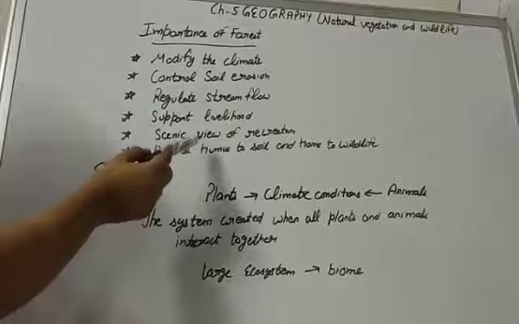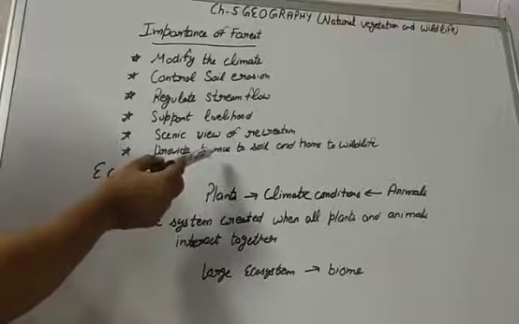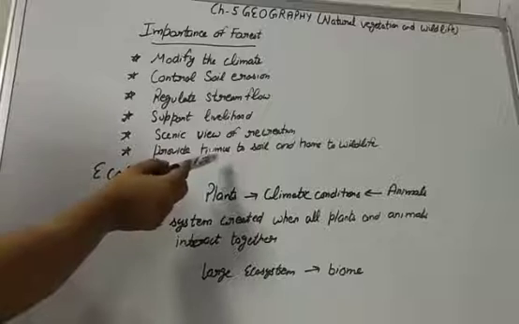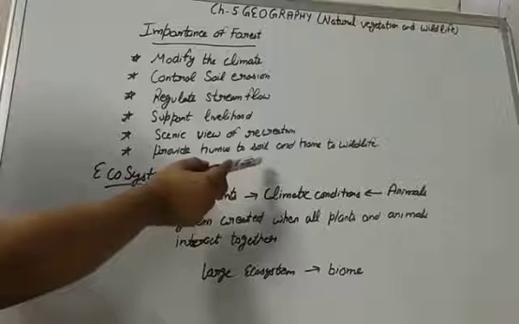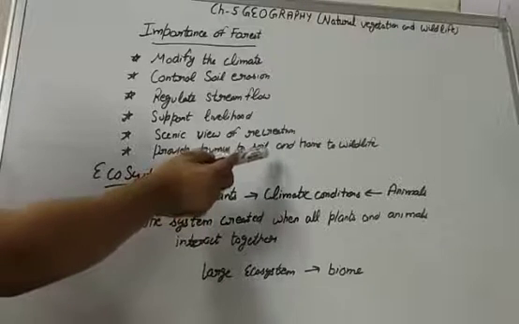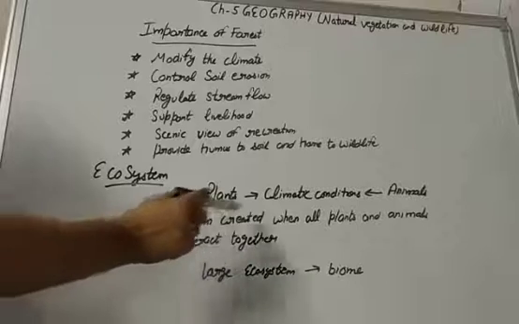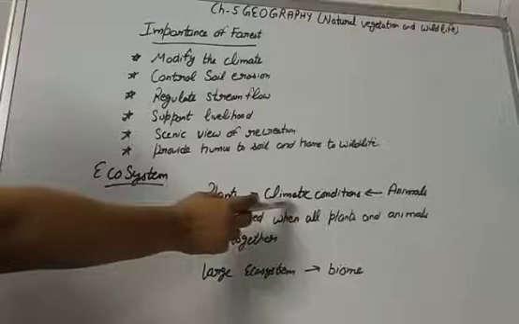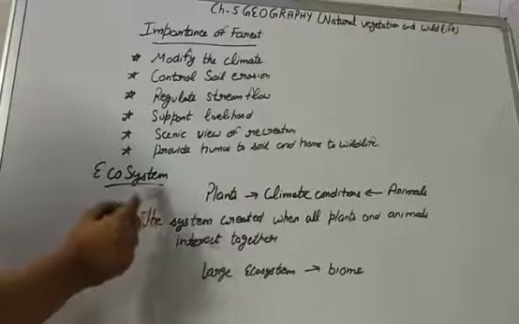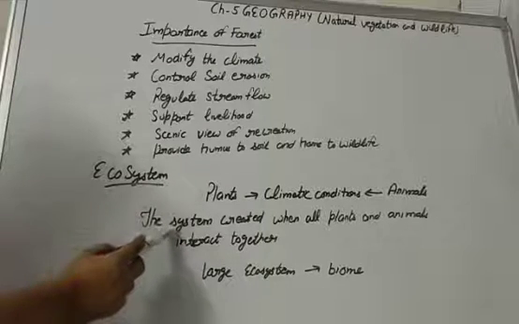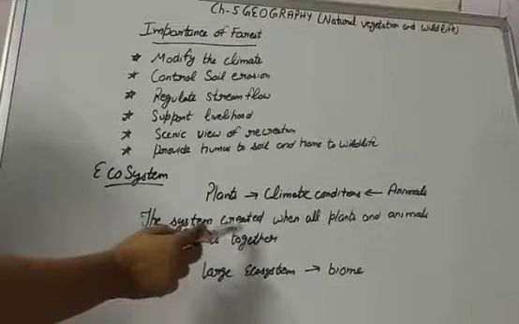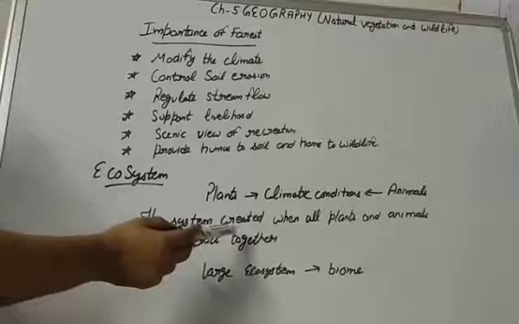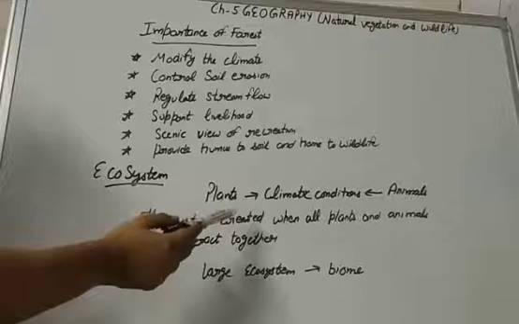The forest sheds large quantities of leaves, twigs and branches which, after decomposition, form humus for the soils, and they provide a natural environment for wildlife, which is one of the biggest assets of India. When all plants and animals in specific climate conditions survive together, they form the ecosystem. So an ecosystem is a system that is created when all plants and animals interact, interdepend and are interrelated to each other and to their environment.